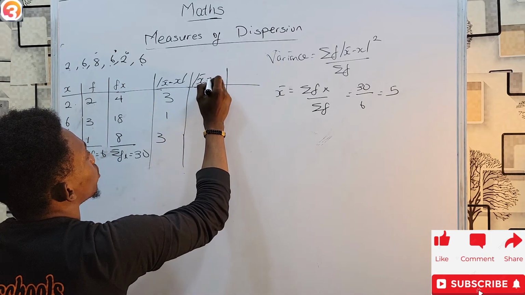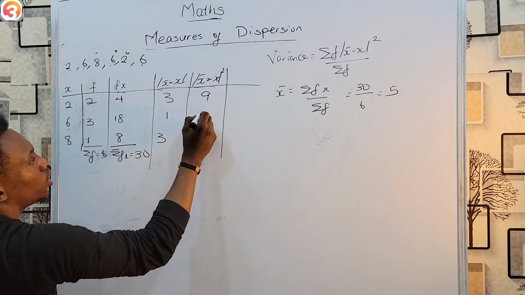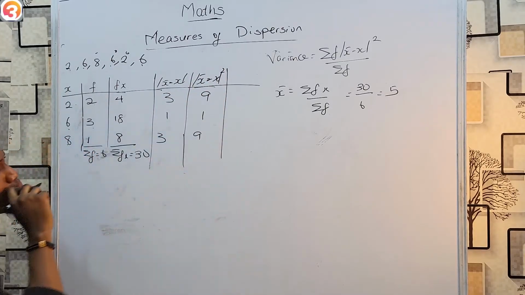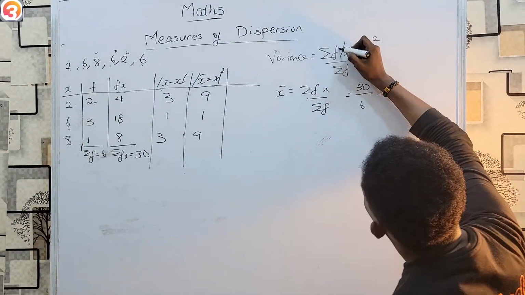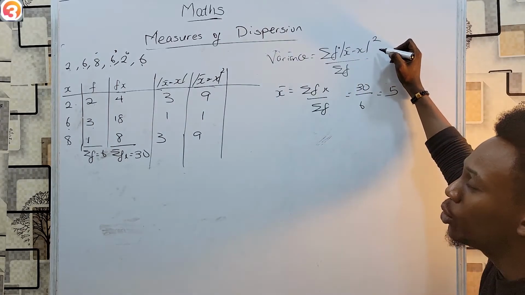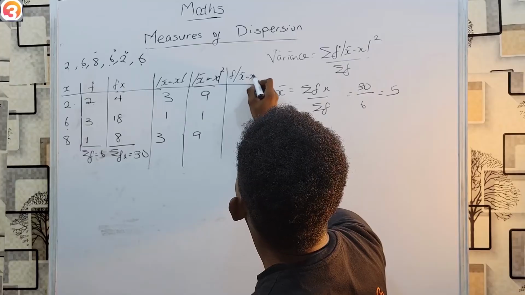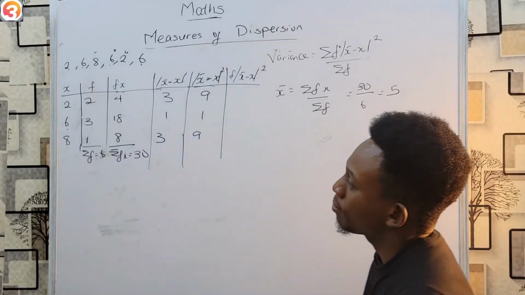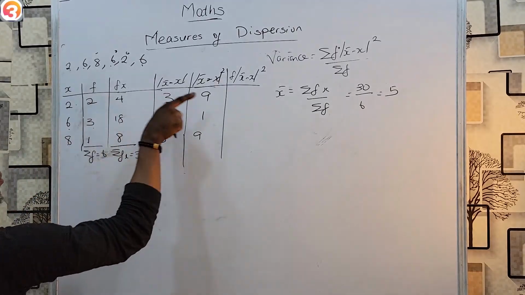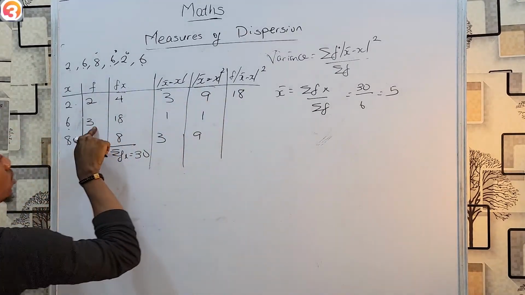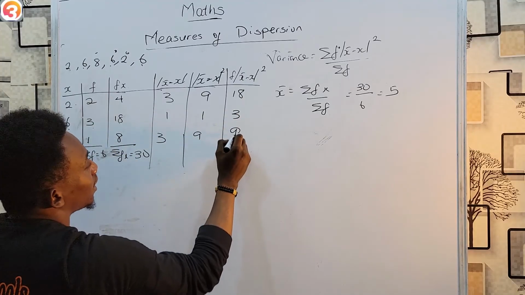So, (mean minus x) squared. 3 squared is 9. 1 squared is 1. 3 squared is 9. But are we quite done? Almost. Just remember, there was f multiplying these values. In fact, I should have f times (mean minus x) squared. F is 2, so 2 multiplies the first. 2 times 9 is 18. 3 times 1 is 3. 1 times 9 is 9.